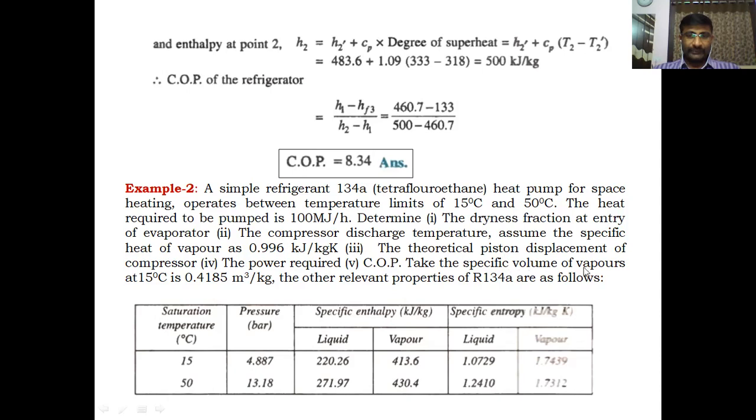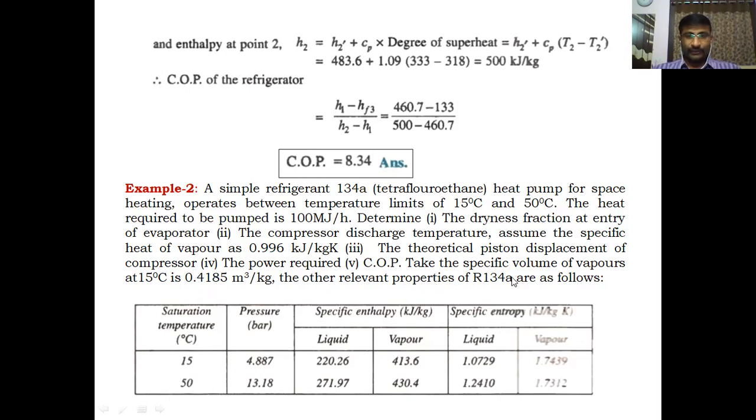Okay, take the specific volume of vapors at 15 degrees centigrade. Specific volume means volume by mass. That specific volume is given for the refrigerant as 0.4185 meter cube per kg. This specific volume is used to find the piston displacement, because piston displacement of compressor is volume flow rate. Volume flow rate is equal to specific volume into mass flow rate of the refrigerant. If you multiply this 0.4185 into mass flow rate, then we will get the piston displacement.